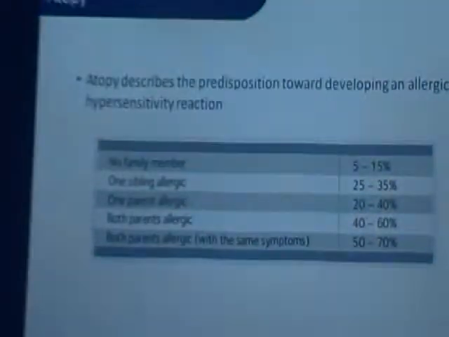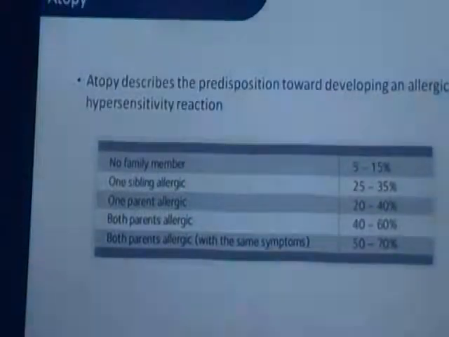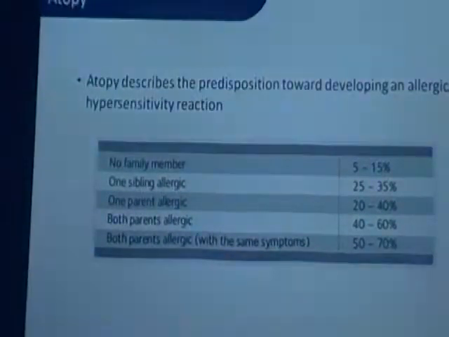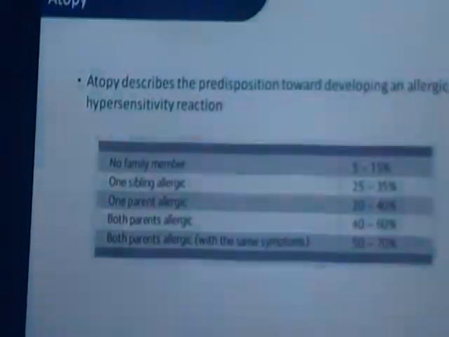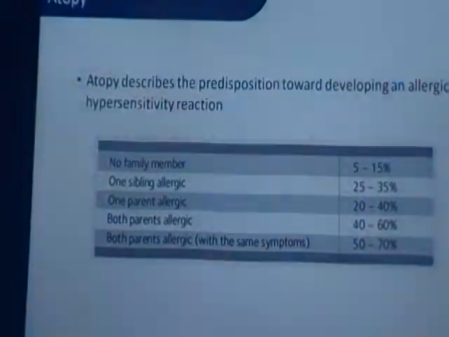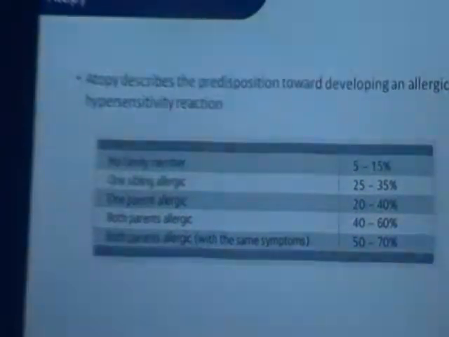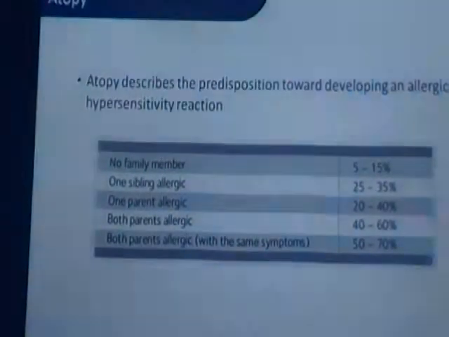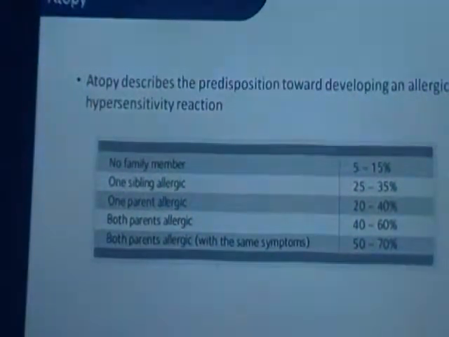If no family member is suffering from allergy, then there is a 5 to 15% chance that the offspring, or the next generation, will suffer. If only one parent is suffering, there is a 25 to 35% chance that the next generation will suffer. If both parents are allergic, there is a 60% chance that the next generation will suffer from allergy.